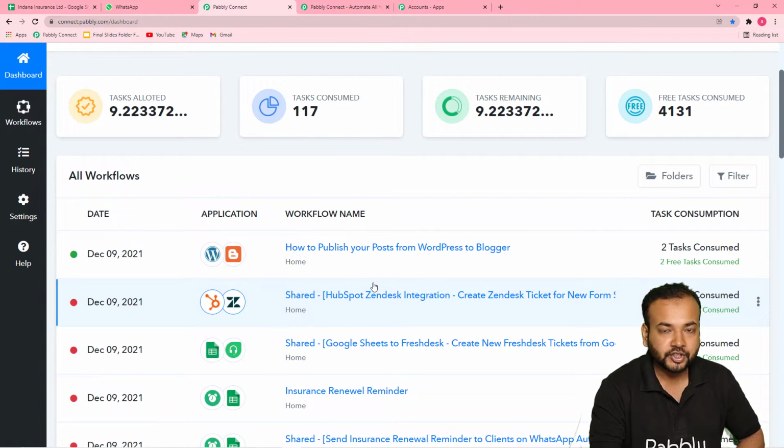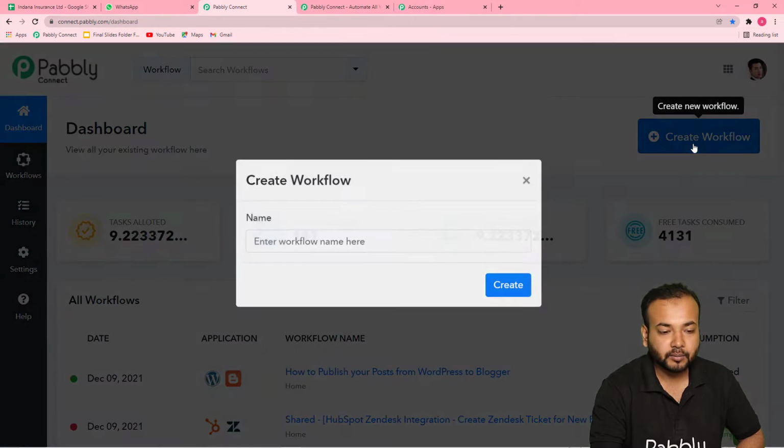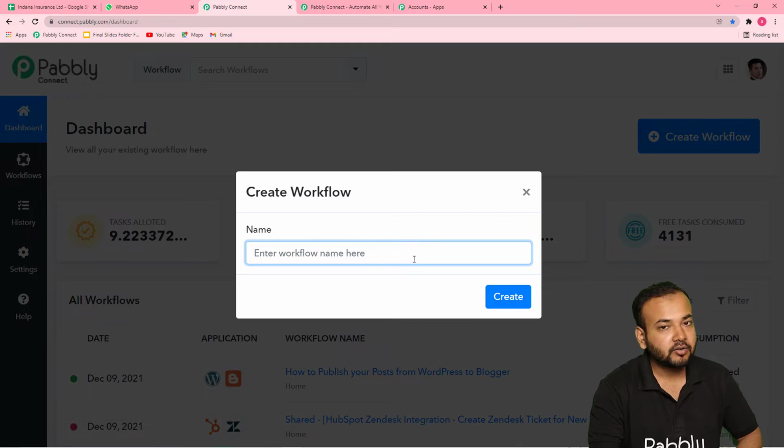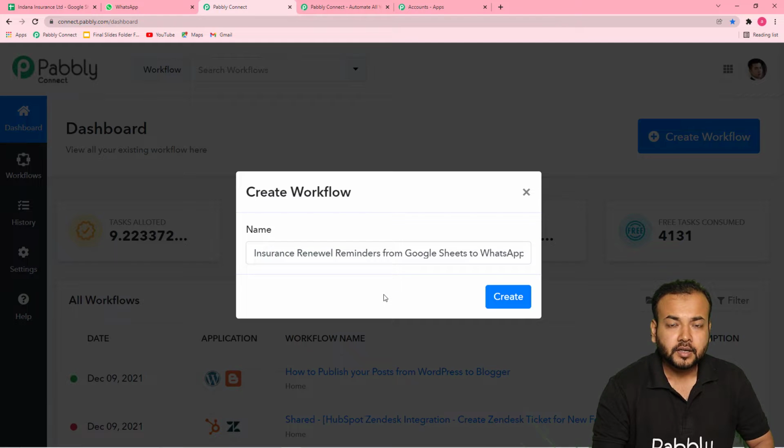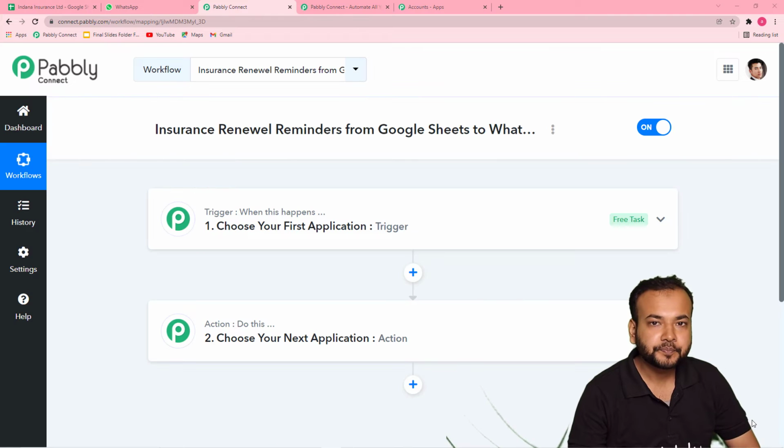Okay, an automation workflow. To create a workflow, you just have to click here on the create workflow button, and here you can enter any relevant name you want to give to your workflow. So let me fill the name here. I have filled the name of the workflow as insurance renewal reminders from Google Sheets to WhatsApp. Now click on this create button and you can see your workflow getting created here like this.